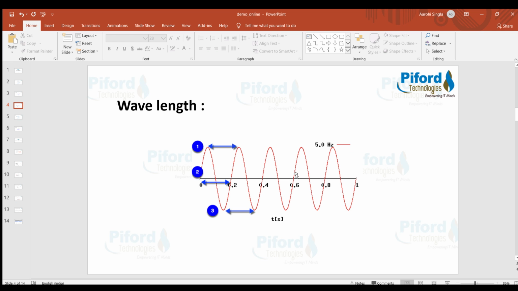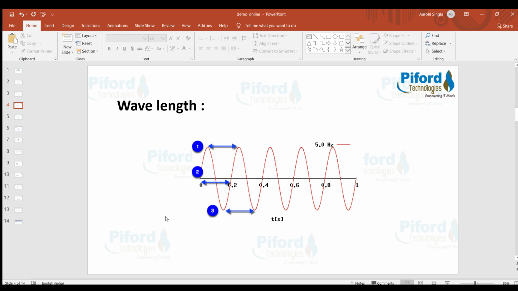Next is wavelength. Wavelength simply means the distance between two crests. See, what are crests? Crests are the highest points of the peaks and troughs are the lowest points of the peaks. So the distance between two crests, or two troughs, or between two similar points, is called wavelength, right? So this is the wavelength.